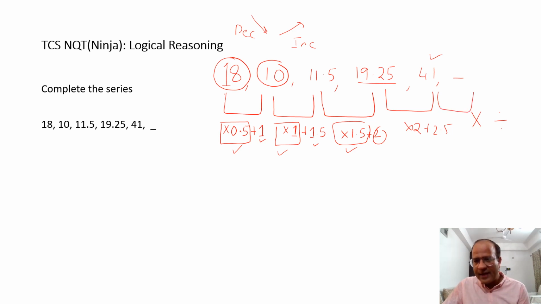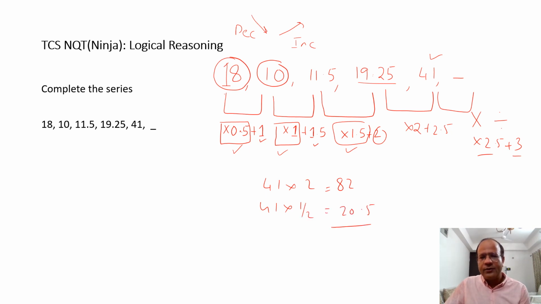So next, as for the answer, I would multiply with 2.5 and add a 3 to it. So if I'm doing it, 41 into 2 would be 82. That's part of the things. And 41 into, you can say, half or 0.5 would be 20.5. So that should be 102.5. I need to add 3 more to it. So that should be 105.5. And that is going to be my answer over here. Okay.